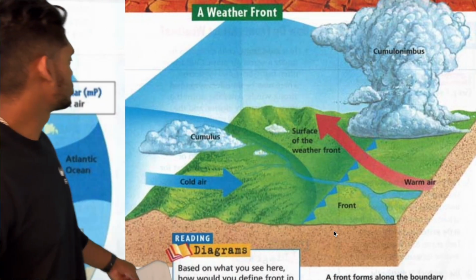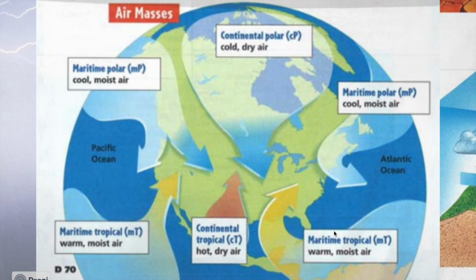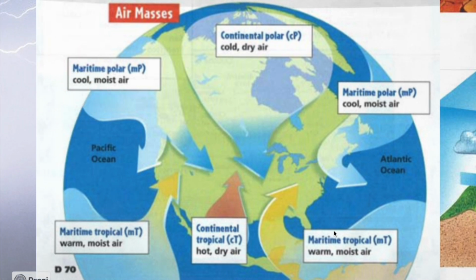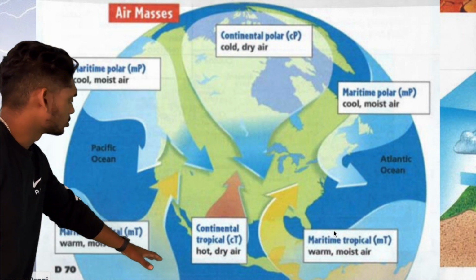So take a look at this diagram here. These are some types of air masses. Let's start top left here. We have maritime polar, which is like cool and moist because it's coming from the north, moving south. If we look at the south, we have maritime tropical, obviously because it's from the tropics, nice and warm. And then we have continental tropical, so it's on land.